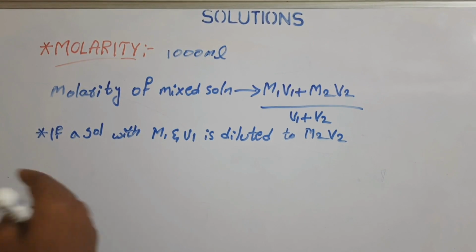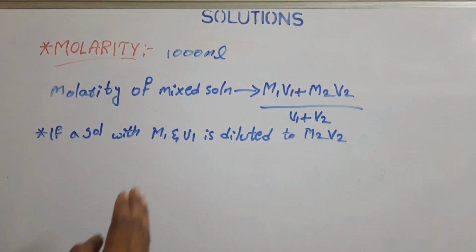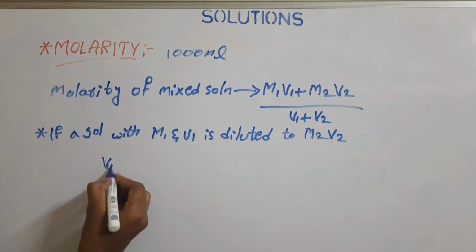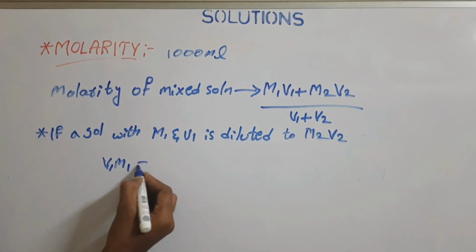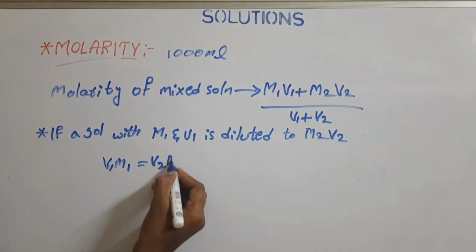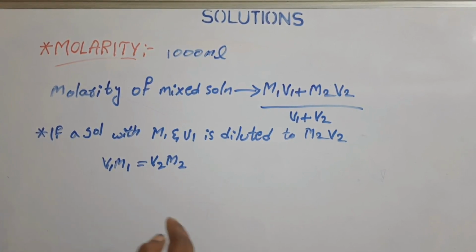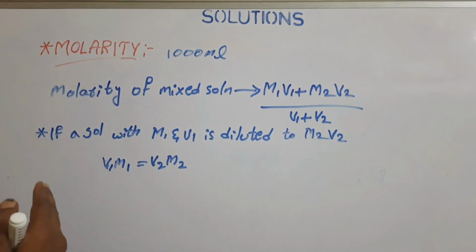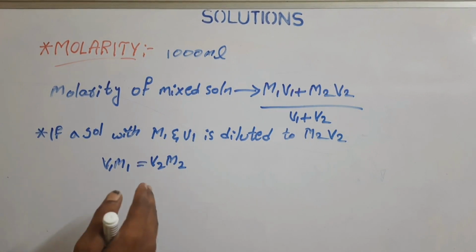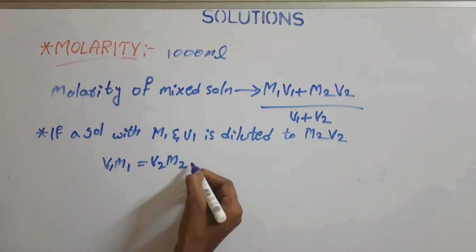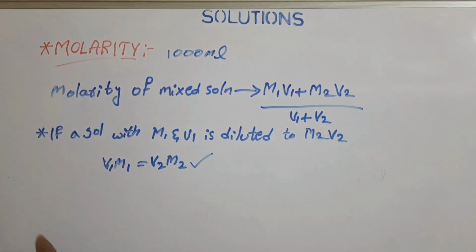When a solution is diluted from M1V1 to M2V2, at this time V1M1 will be equal to V2M2. So if a solution M1V1 is diluted to M2V2, the solution which is concentrated is equal to the solution which is diluted. So from this equation we can calculate the molarity of the solution before dilution and after dilution. By using this concept, we can calculate the molarity and the volume.